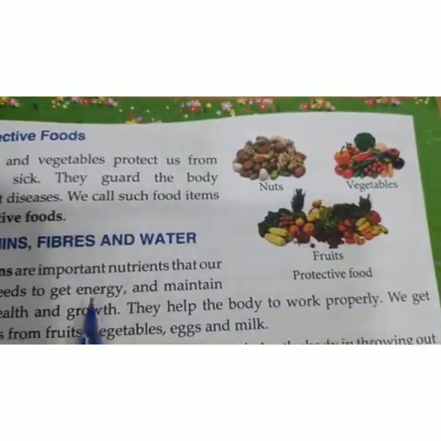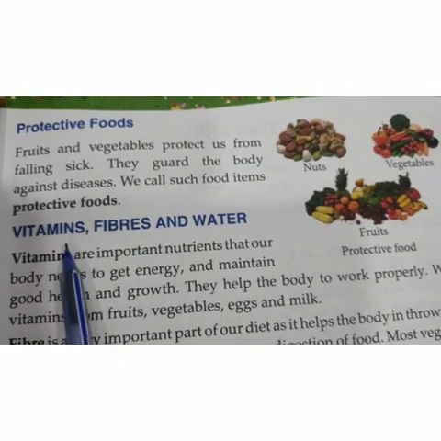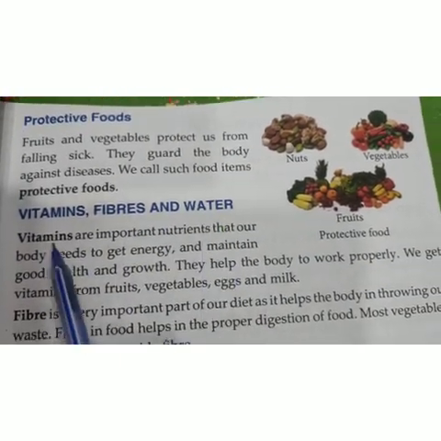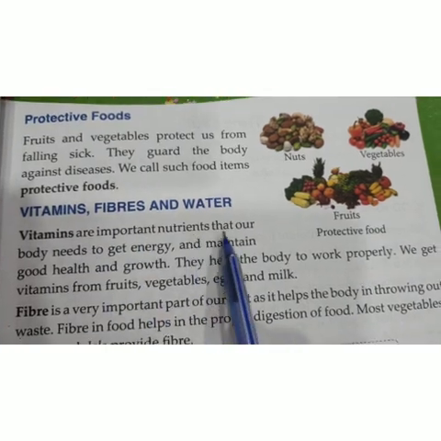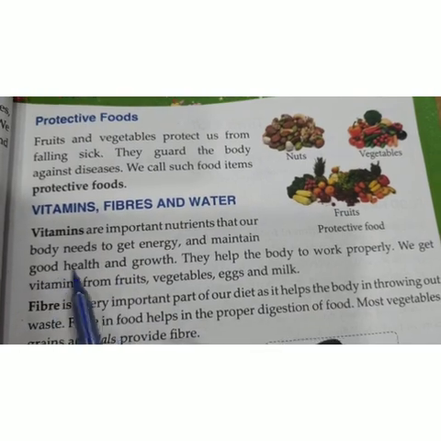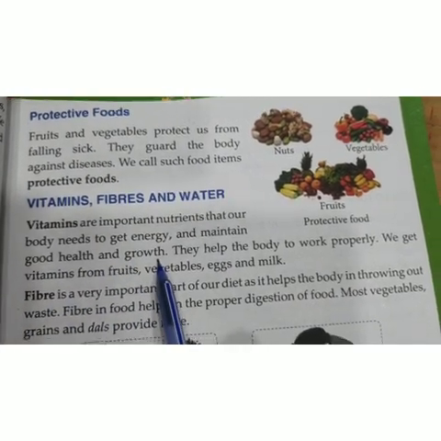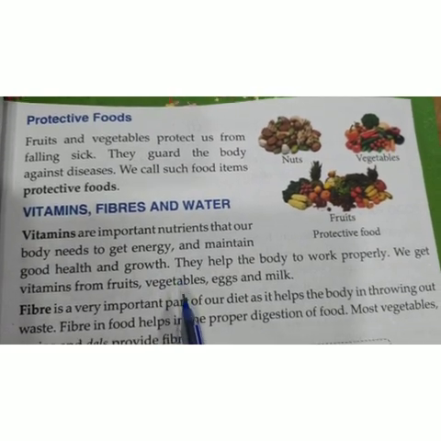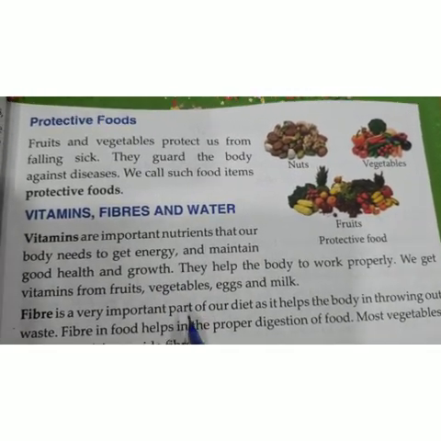Now come to the next part, that is vitamins, fibers and water. Vitamins are important nutrients that our body needs to get energy and maintain good health and growth. Nowadays, due to corona also, we are taking vitamins now children, vitamin C, vitamin D. Yes, no children?